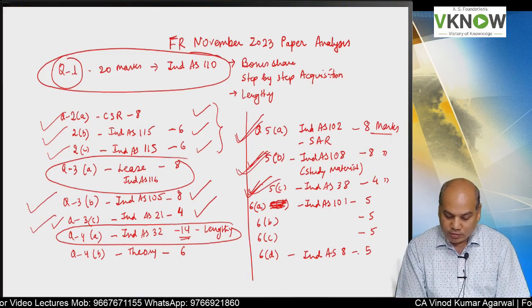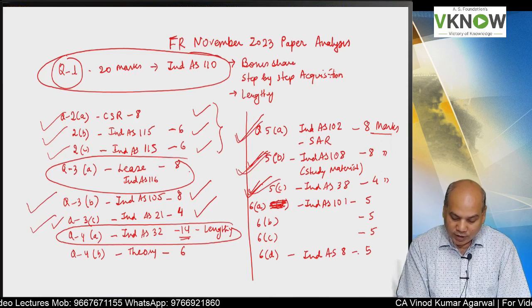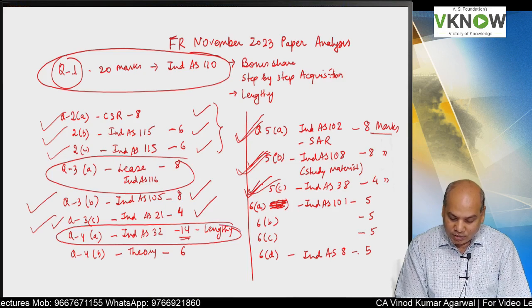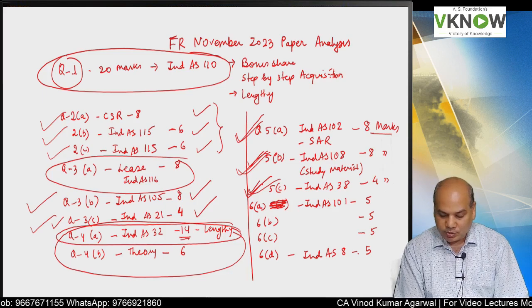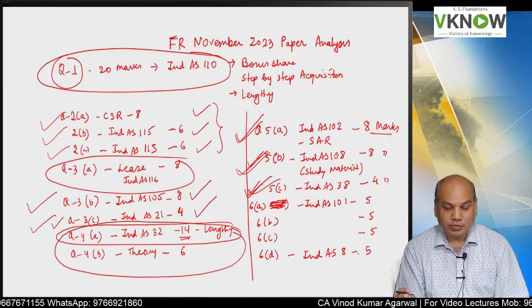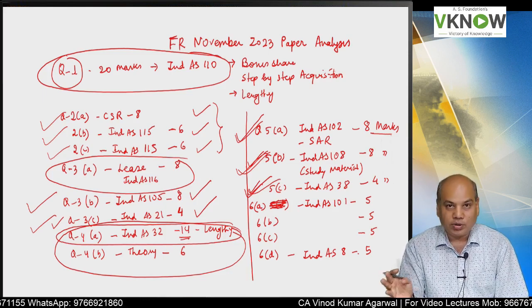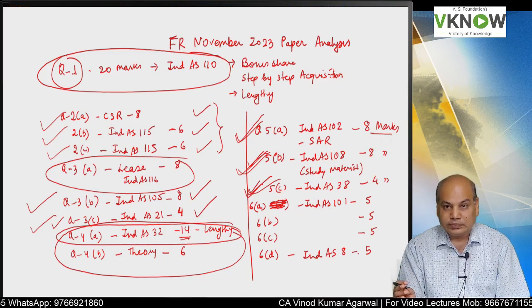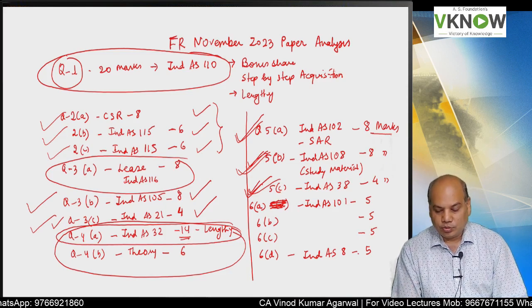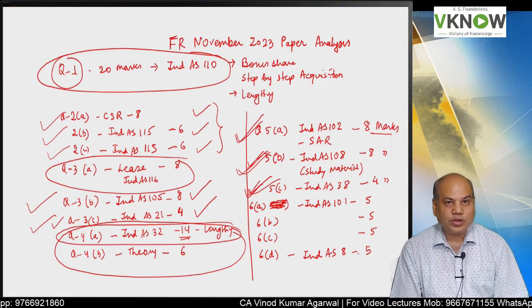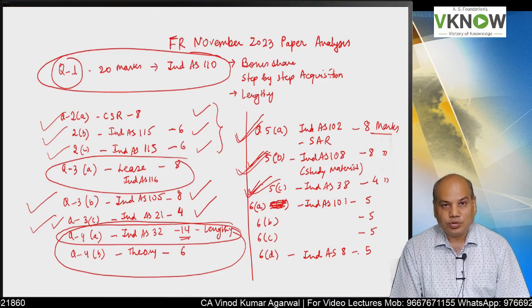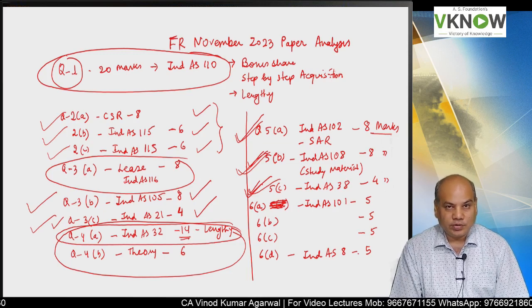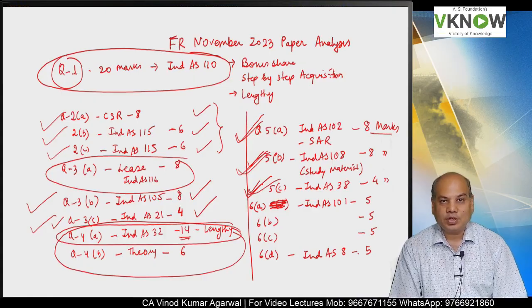So probably, I believe many of you would have taken this Ind AS 32 problem as an option, or maybe that lease problem could have been kept as an option, but other problems were straightforward. You can do it. So my good luck to all the students who have appeared for the exam, and I wish you all the best for your future exams, and very soon you will become chartered accountants. Thank you very much.